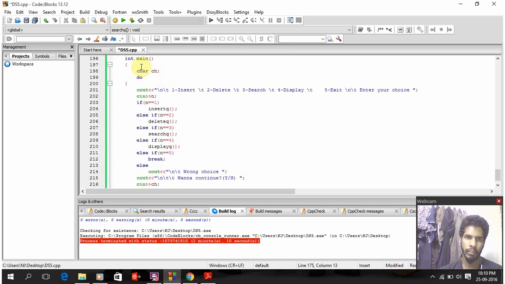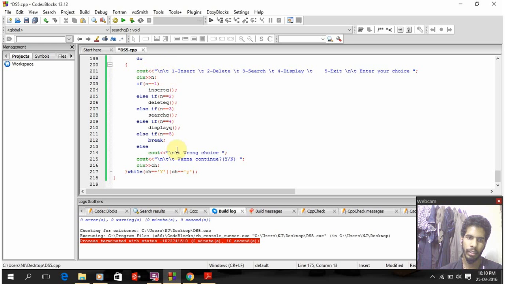After that, I declare the main function, in which I have given a ch of char type. Then I initialize the do while loop. And then I have given a ch segment for insert, delete, search, display, and exit. So it will ask the user to enter your choice, and the input is taken as n.